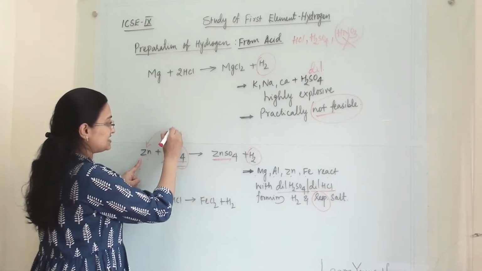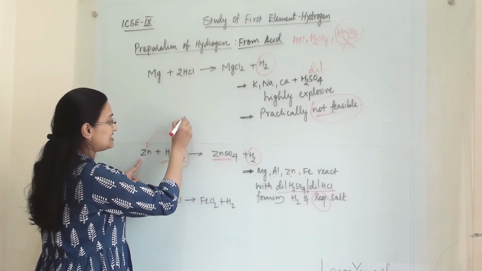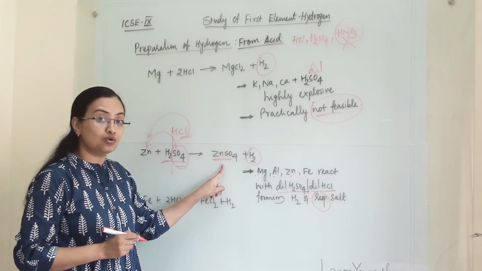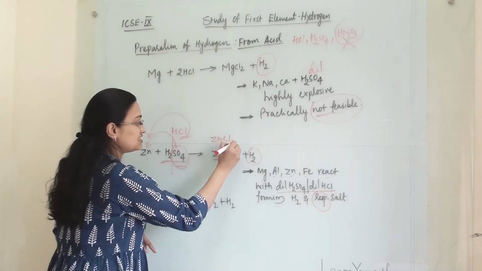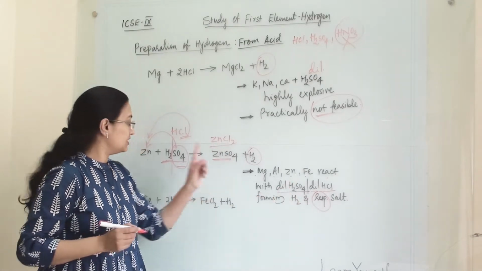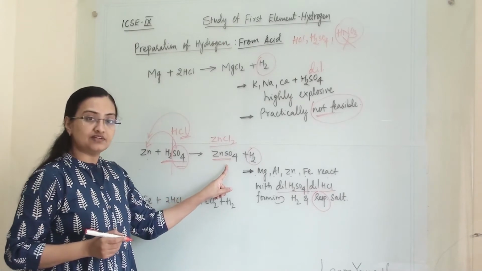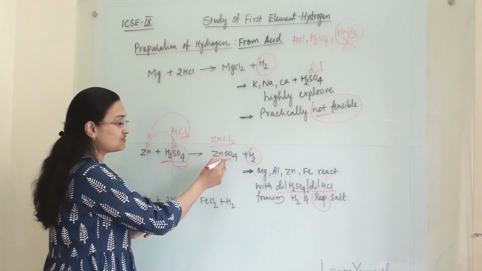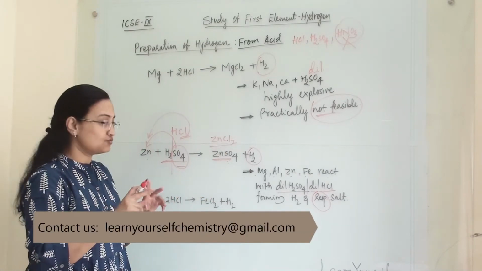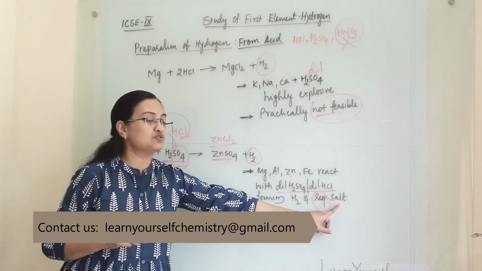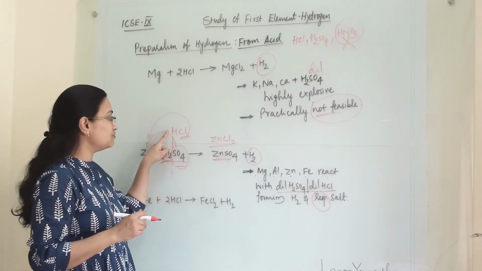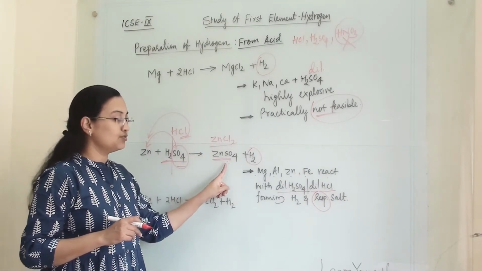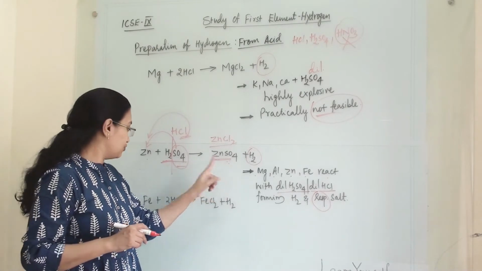So if this is HCl, then this Cl is going to react with zinc and we will get zinc chloride, ZnCl2. So this is the meaning of respective salt. If it is H2SO4, then we will get zinc sulfate. If it is HCl, then we will get zinc chloride. Both are salts. Both are metal salts. So that's why we are saying respective salt. Respective means if you are using HCl, you will get ZnCl2. If you are using H2SO4, we will get ZnSO4.